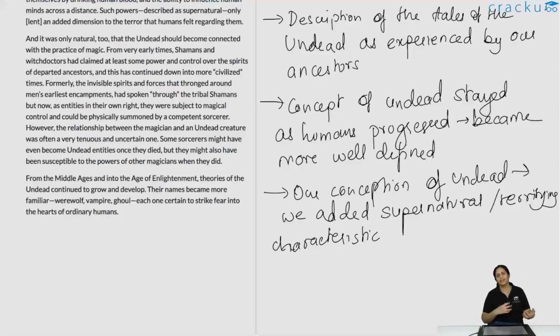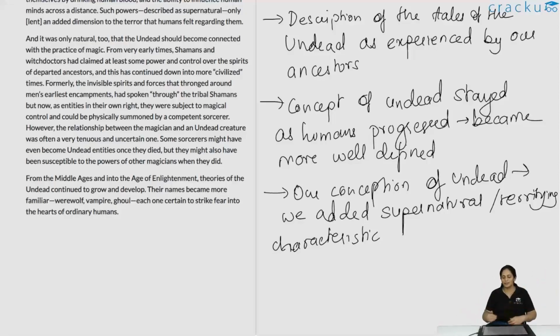So essentially, with the story of the undead rising, the stories of how these shamans and sorcerers can control these undead beings also started being propagated. Earlier, the story was that the spirits would speak through the shamans, but now the story became even more complicated, where the shamans could actually control those spirits and summon them when wanted, and it became even more complicated, where the shamans could say that once they died, they would become the undead and some other magician would control them.